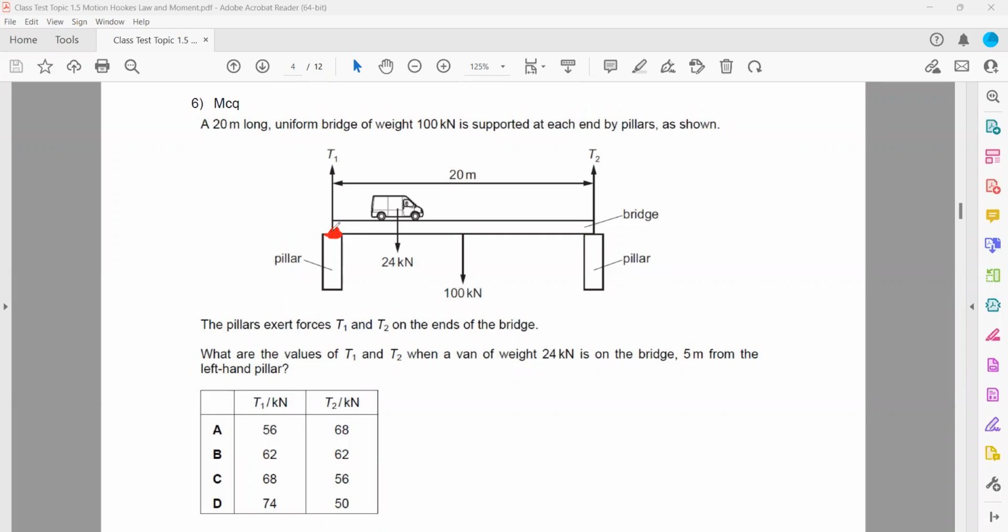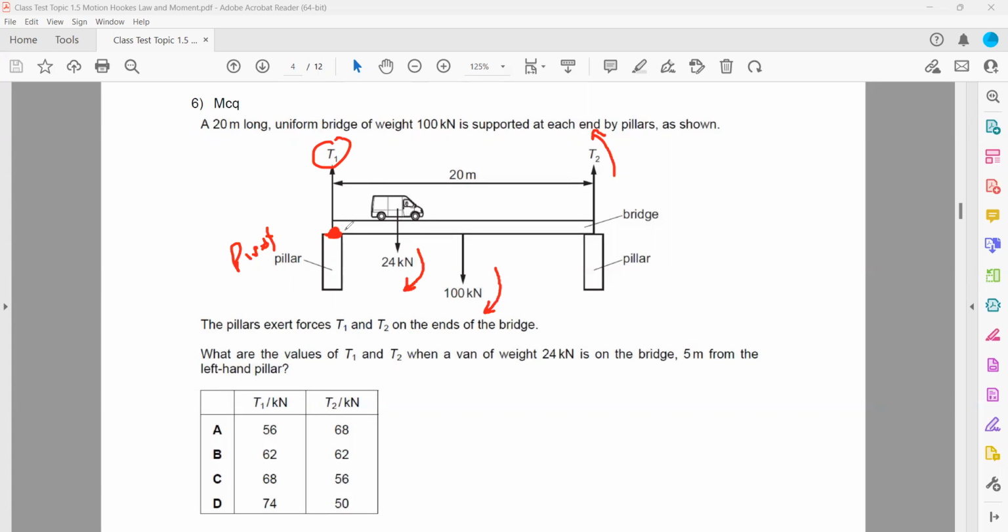So if I consider this left hand side support to be a pivot, 24 kilonewton will cause a clockwise rotation, 100 kilonewton will cause a clockwise rotation, and T2 will cause an anti-clockwise rotation. T1 does not contribute to any turning effect because it is acting on the pivot.